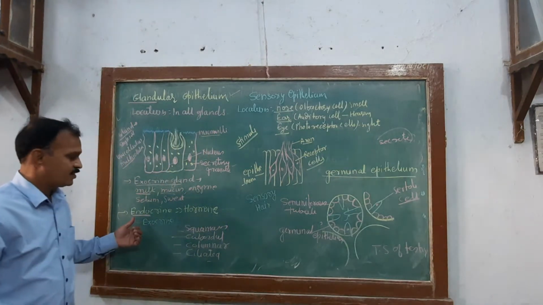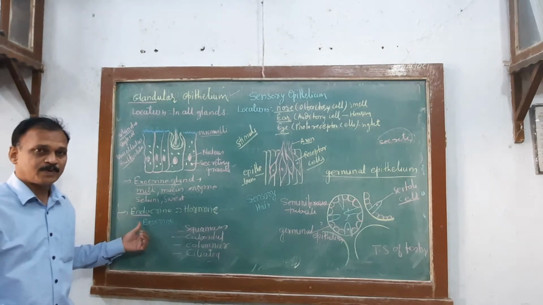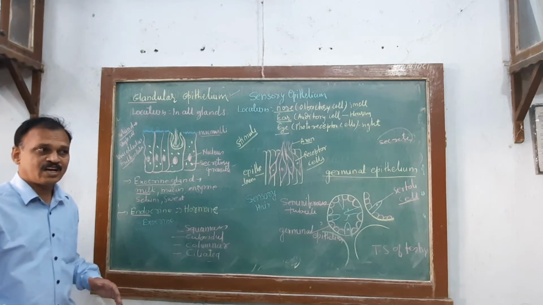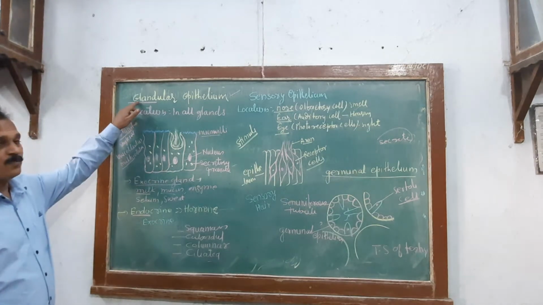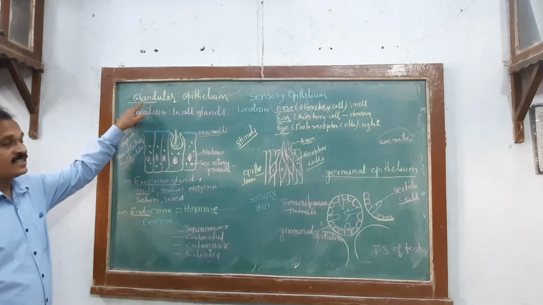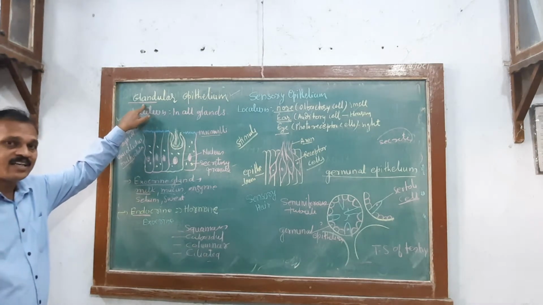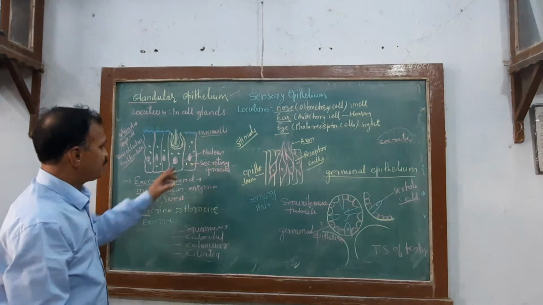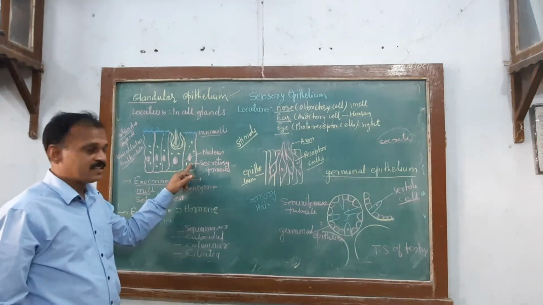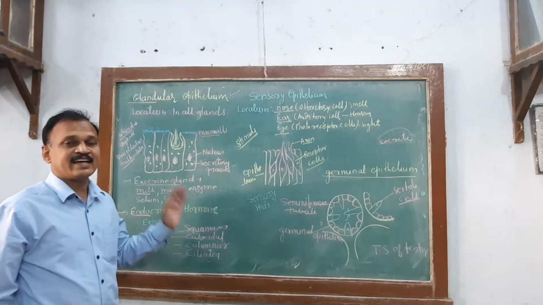Hence, these are endocrine glands. Which function is performed by endocrine glands? Secretion of hormones, with the help of which epithelium? Glandular epithelium. I hope you understood. What I say, gland means a body structure which is able to secrete. It may be unicellular, each cell with a basal nucleus surrounded by cytoplasm with secretory granules.